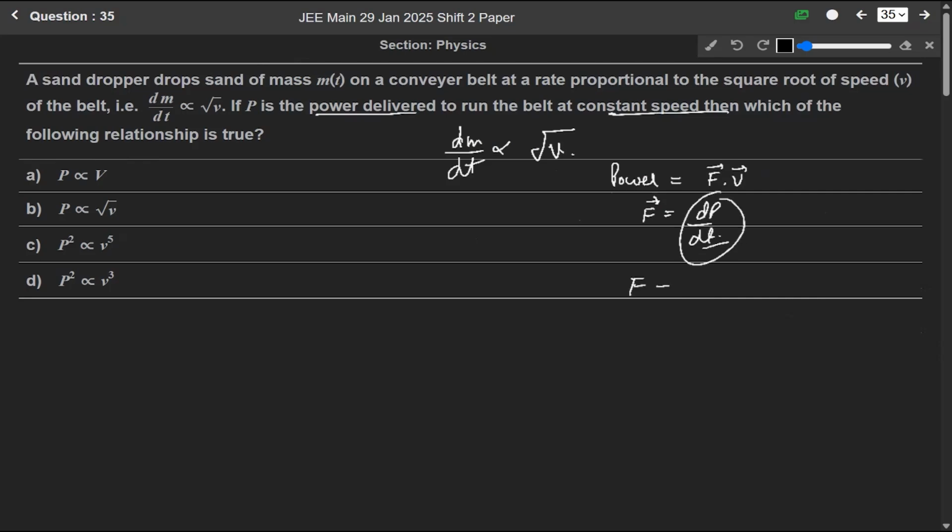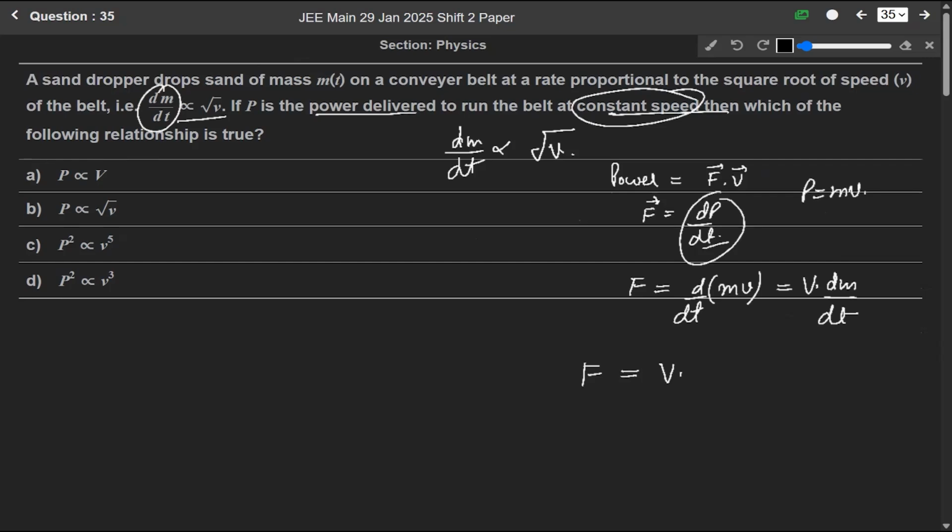So F will be equal to, since momentum equals mass into velocity, d by dt of m into v. Since constant speed means velocity is constant, so v dm over dt. And we know that dm over dt is directly proportional to under root of v. So F is v dm over dt, directly proportional to under root of v.